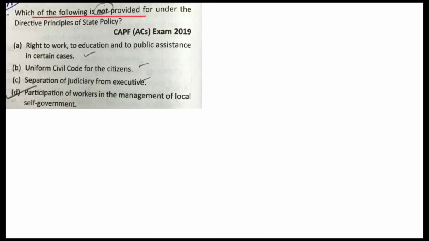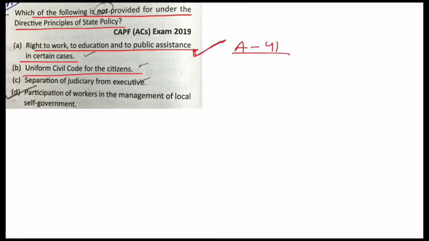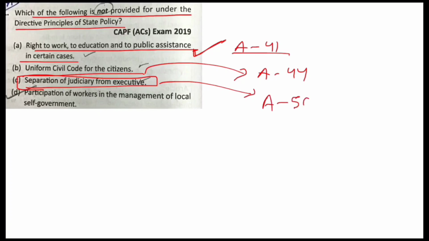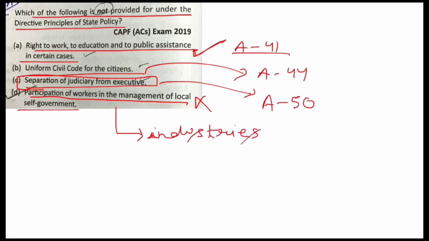Which of the following is not provided for under the Directive Principles of State Policy? A. Right to work, to education and to public assistance in certain cases. Yes, this is provided by Article 41. Uniform Civil Code for the citizens by Article 44. Separation of judiciary from executive by Article 50. Participation of workers in the management of local self-government. No. Participation of workers is provided in the management of industries and not in local self-government. So D is incorrect and this is your answer.